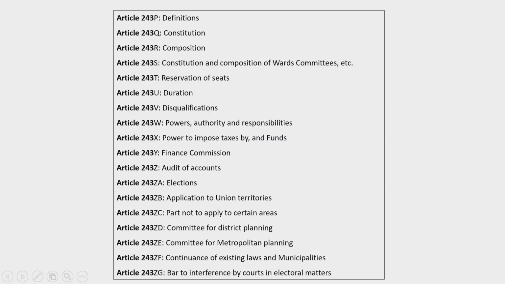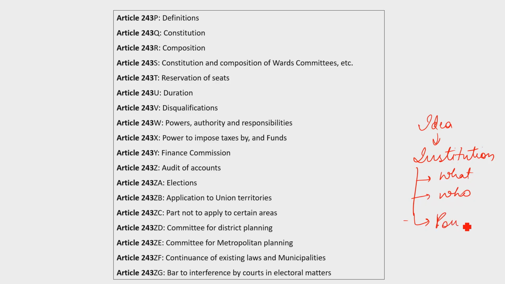So the main purpose is that for every need you have an idea, and based on that idea, we create institutions. For that institution to be created, you should define what it will be, who will be its members, and what powers it will have. For performing those powers, what financial sources it will have, and if it is incurring certain expenses, you need to audit that also to maintain accountability.